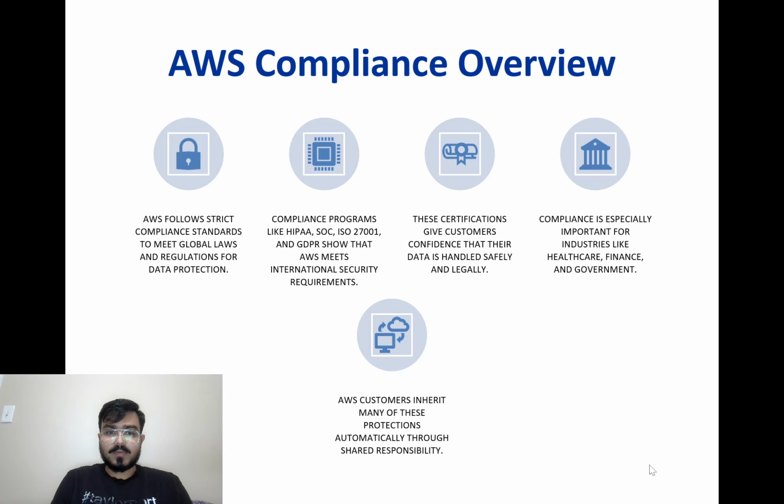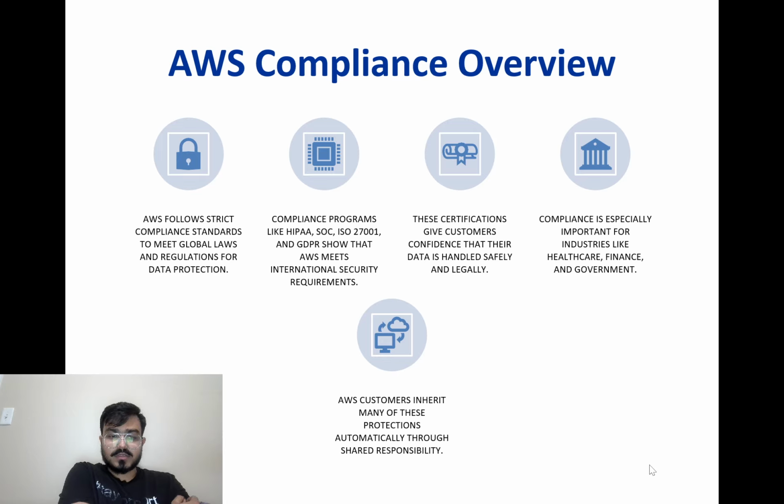Let's see the AWS compliance overview. Now let's talk about AWS compliance. Compliance means AWS follows international standards and laws for data protection and privacy. Some of the major compliance programs AWS follows are HIPAA for healthcare, SOC for auditing and control, ISO 27001 for security management, and GDPR for European data protection laws.